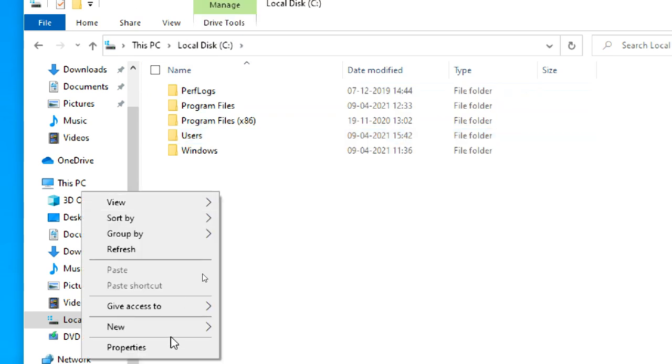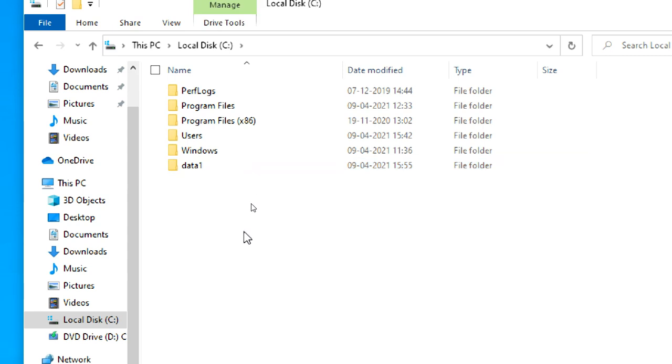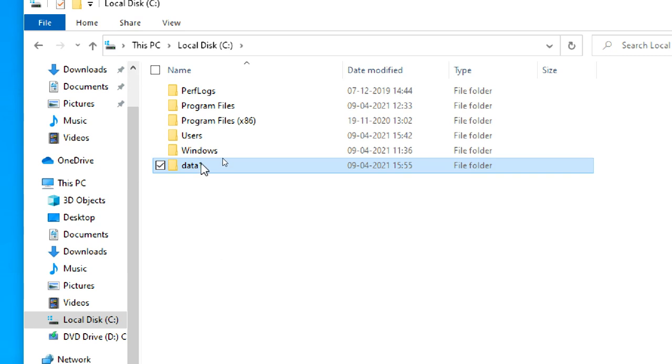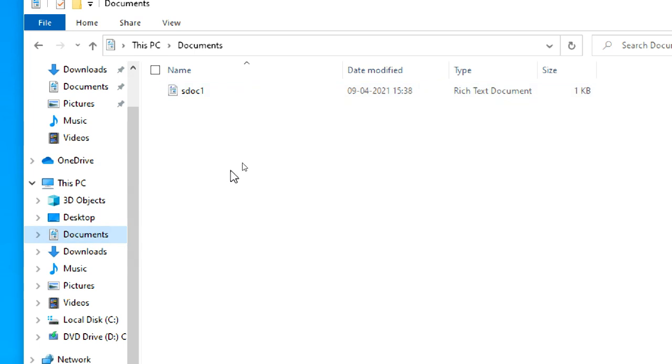If I create a folder here, it is only available here. I created a folder named data 1 under the C drive. If I log out and log in, I can view data 1 because it's common data for all users. But these things are not common for all users. This is separate profile data.